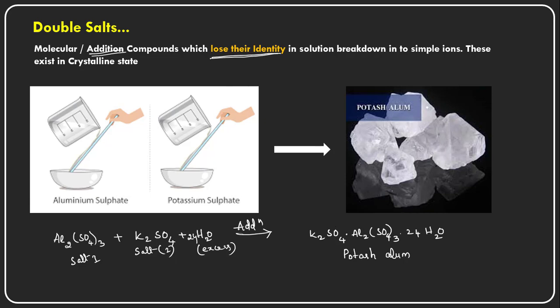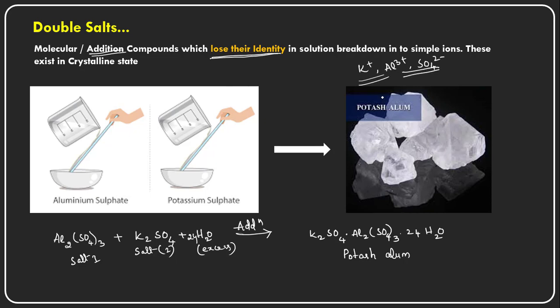But when they dissolve in water or any solvent, the universal solvent being water, in the potash alum solution we can find the ions K+, Al3+, and SO4 2-, right?